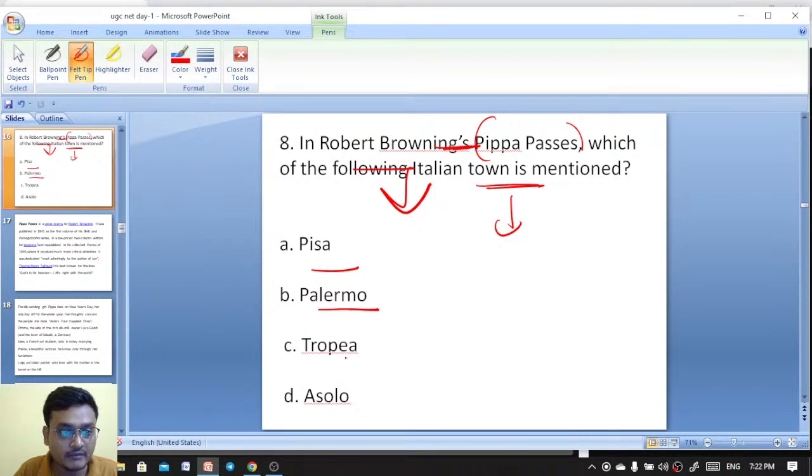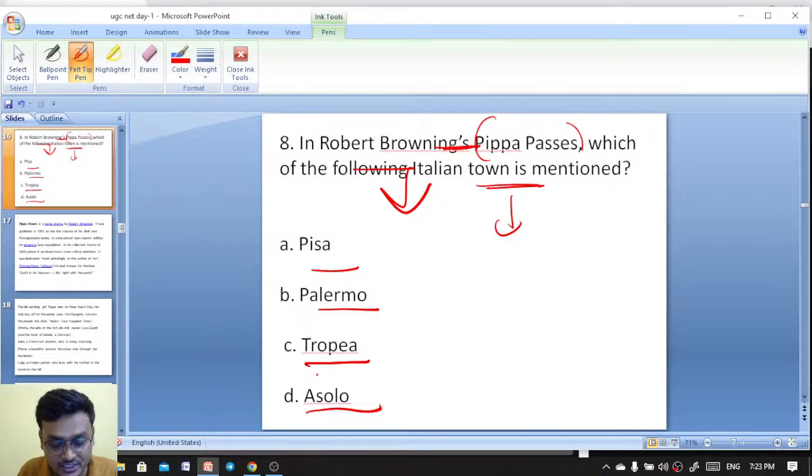Pisa, Palmero, then you have Tropea and Asolo. In Robert Browning's Pippa Passes, which of the following Italian towns is mentioned here? Pisa is not, then Palmero, Tropea, Asolo.